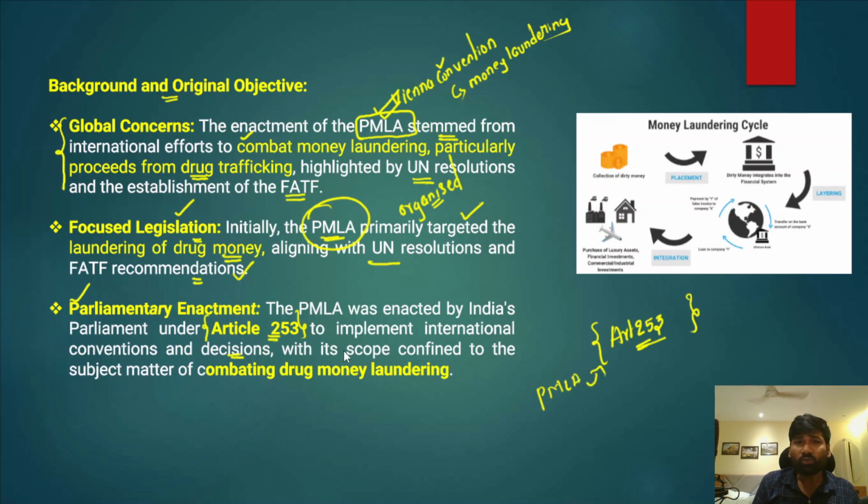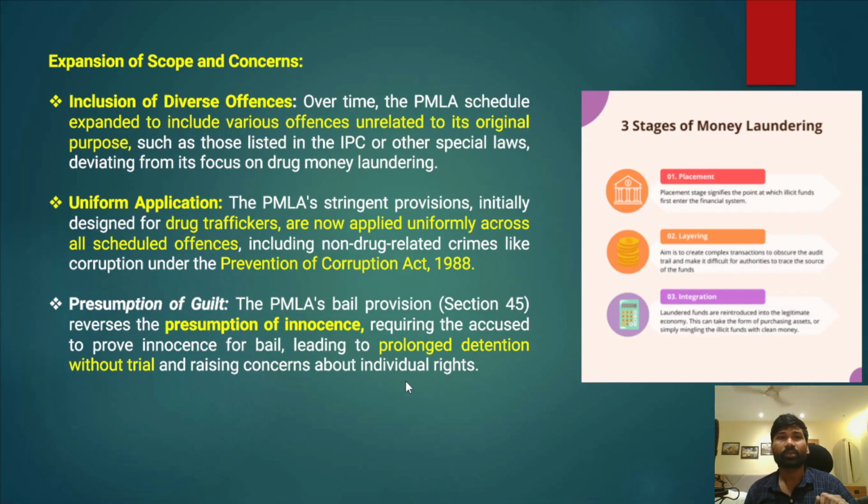Therefore, its scope is confined to the subject matter of combating drug money laundering only. So the only aim of the Prevention of Money Laundering Act is combating drug money laundering, the illicit money earned by illegal drug trafficking that enters the economy through these channels. However, in recent times we can see an expansion of scope, and that creates a lot of concerns here. First and foremost, inclusion of diverse offenses.